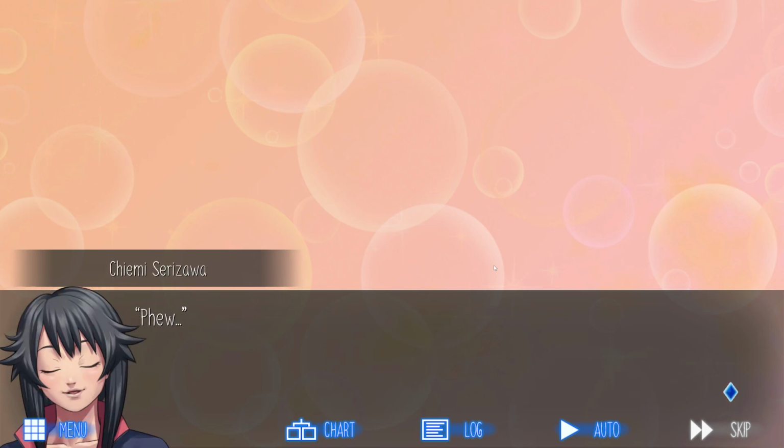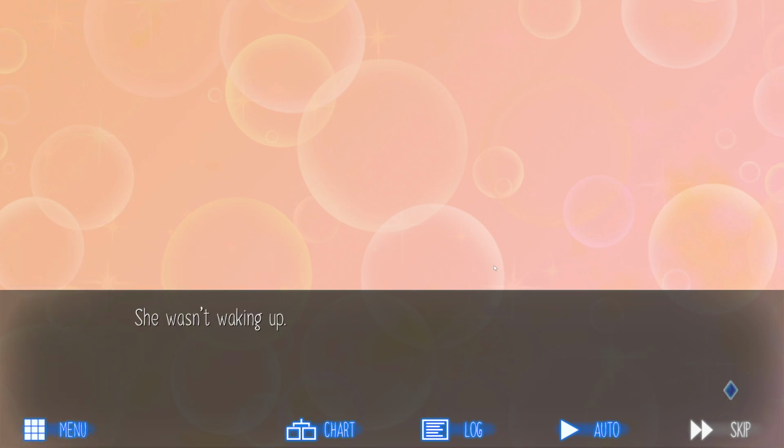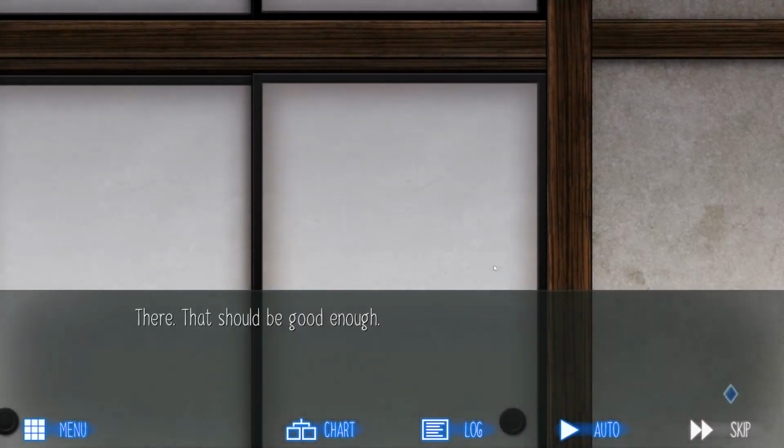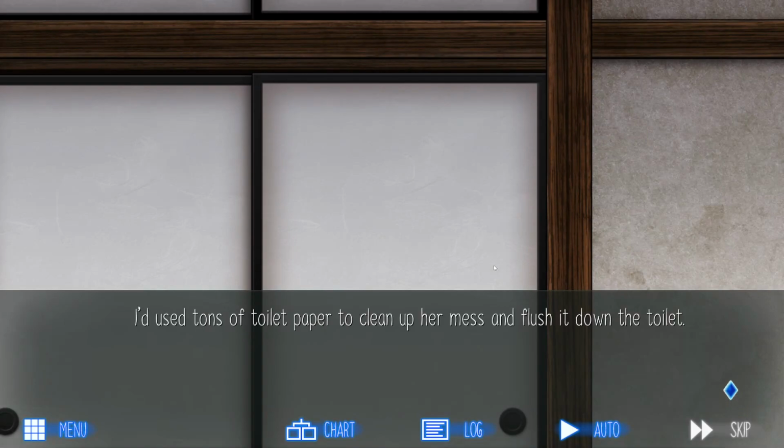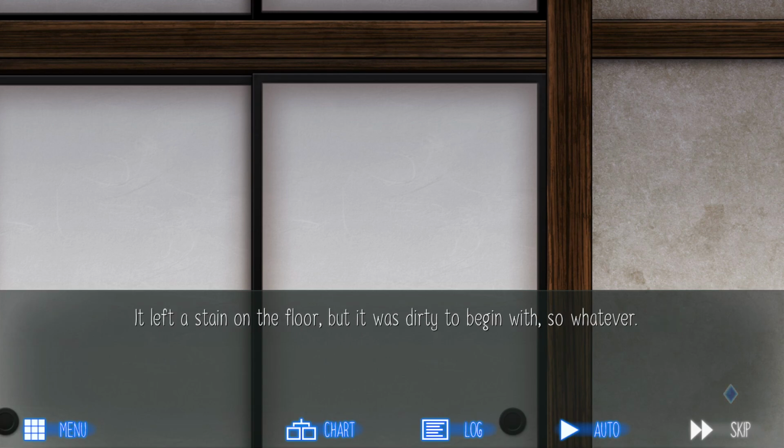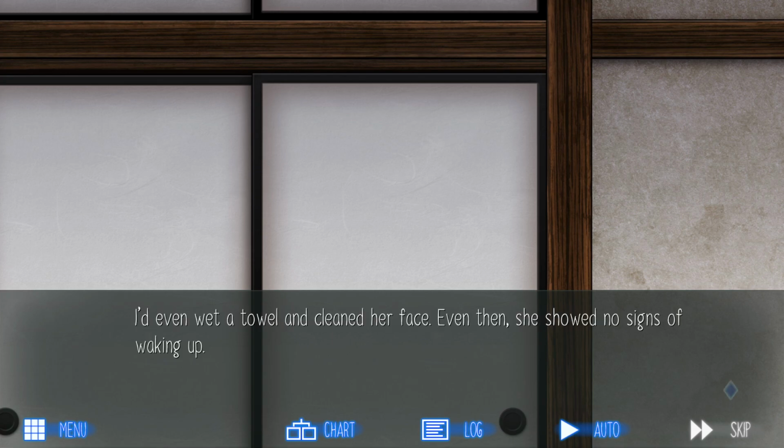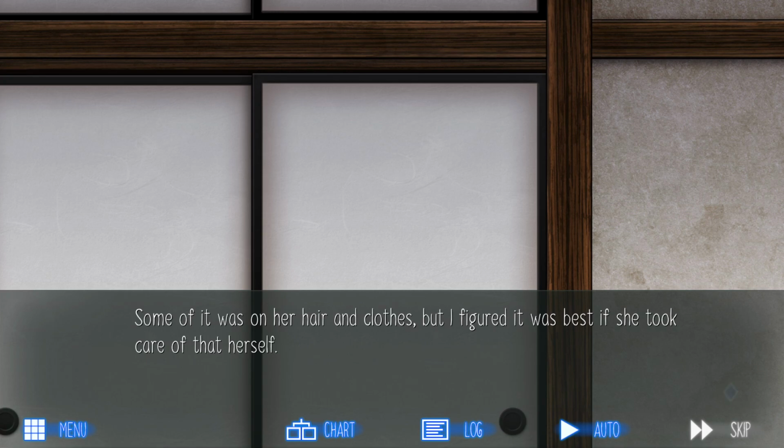Jimmy. He wasn't waking up. Well, I'd just do what little I could. There, that should be good enough. I'd used tons of toilet paper to clean up her mess and flush it down the toilet. It left a stain on the floor, but it was dirty to begin with, so whatever. I'd even wet a towel and cleaned her face. Even then, she showed no signs of waking up. Some of it was on her hair and clothes, but I figured it was best if she took care of that